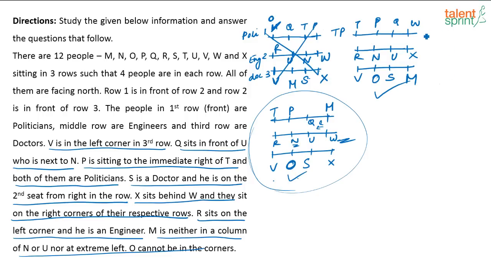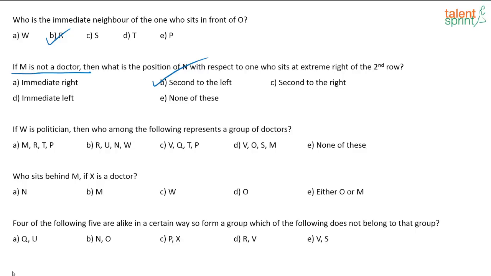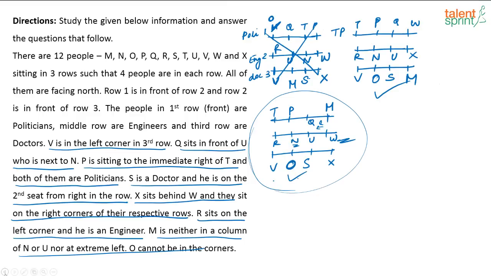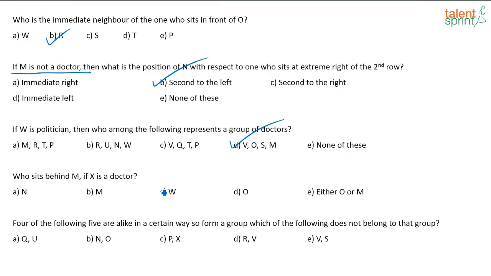If W is a politician, then who among the following represents a group of doctors? So W is a politician in this case. Then who are the doctors? VOSM are the doctors. Who sits behind M if X is a doctor? Again, X is a doctor in this case. Who is sitting behind M in that case? W is sitting behind M.